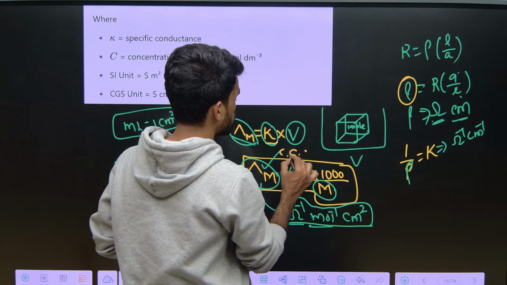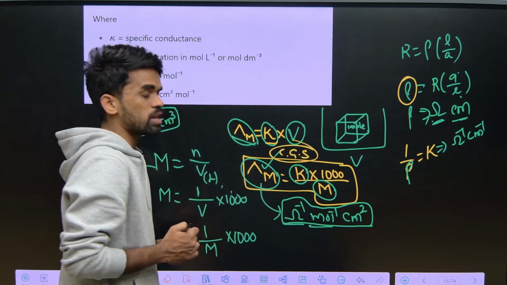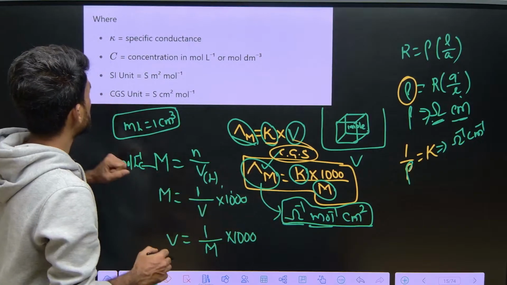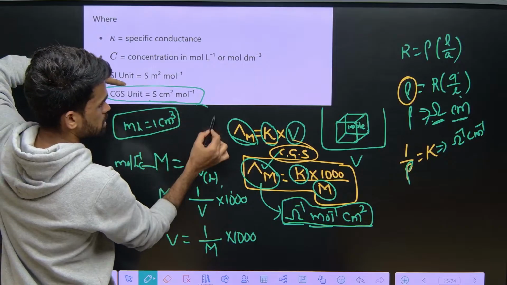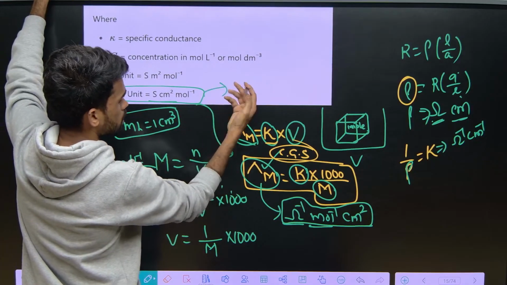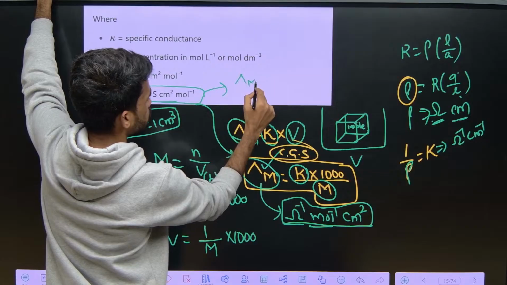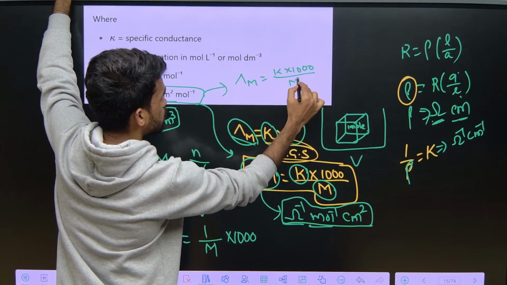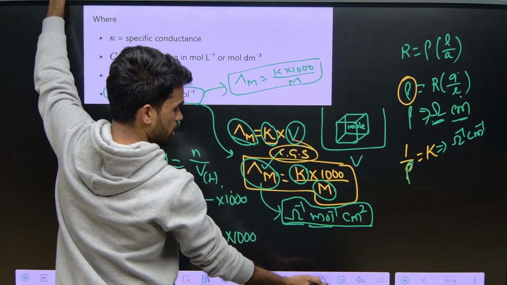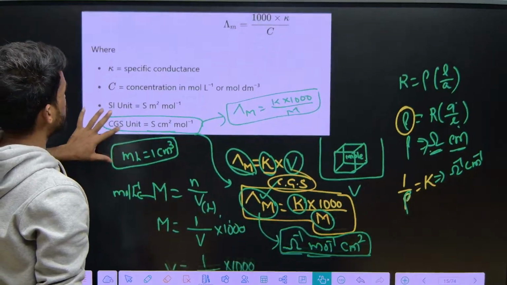This formula is for when you are expressing molar conductance in CGS units. Okay, see here, when you are expressing in CGS units, what is the formula you are using? Del M is equal to K into 1000. Yes, guys, these formulas are important in EAPCET, JEE and NEET. Okay, this is what we discussed till now.